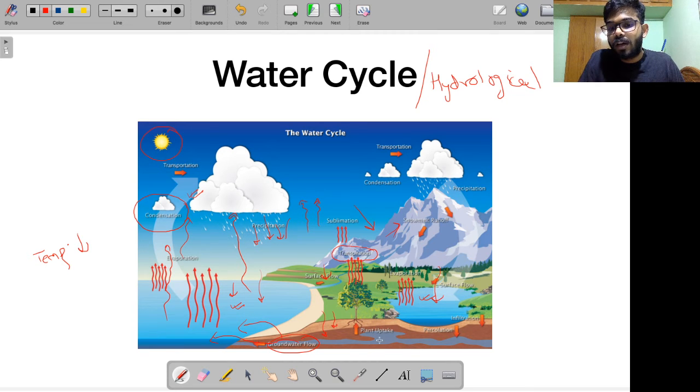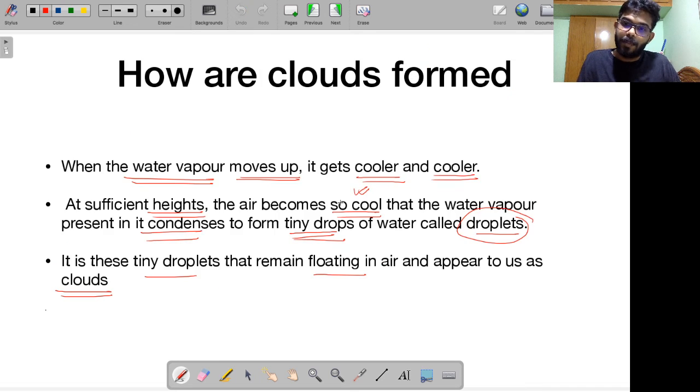Similarly, some of the groundwater will be taken up by the roots of a plant. Then this plant, as you know, undergoes something called transpiration, which means this liquid water is getting converted into water vapor. So again, you see, it is lost back into the atmosphere. Again, it will come down as rain. So as you can see, this cycle is complete.